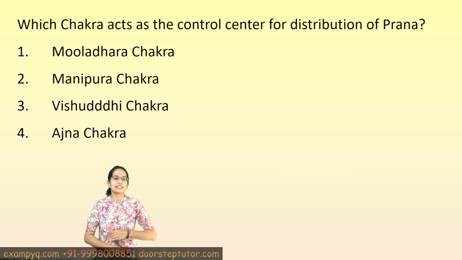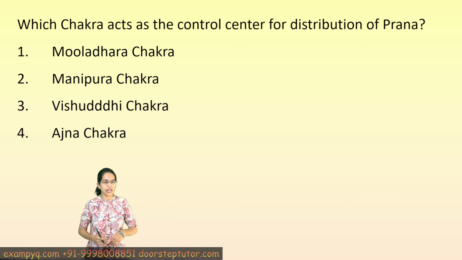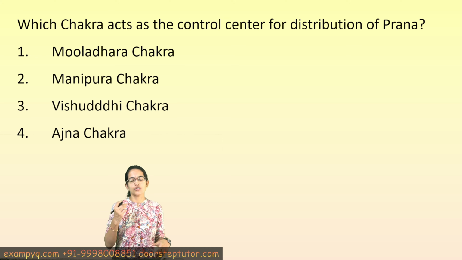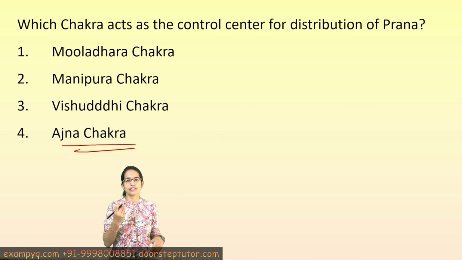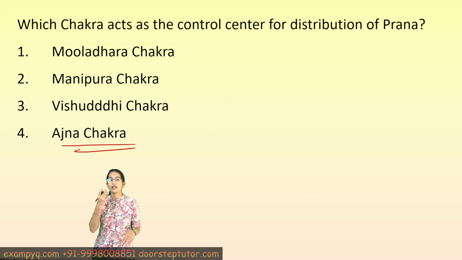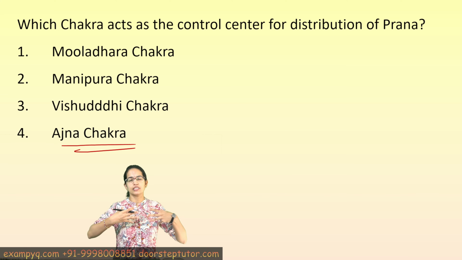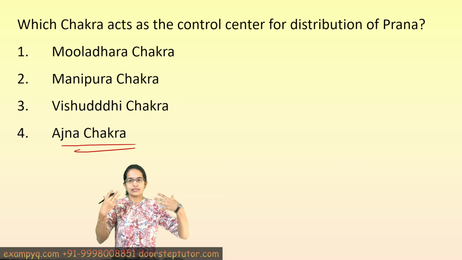The next is the two questions on chakra that we have covered. The first question talks about the chakra that controls the distribution of prana. The chakra which lies between the two eyebrows is what is called the Ajna chakra, and this is the one which is considered for command or perceiving. So it guides or gives self-intuition. It is considered as the third eye.